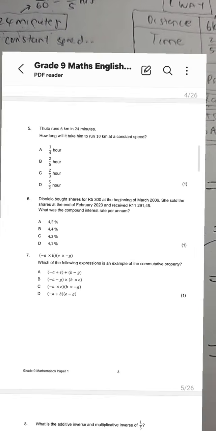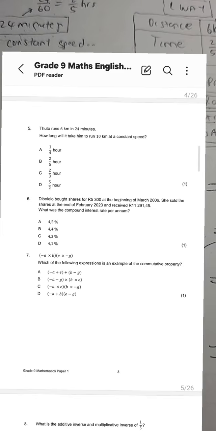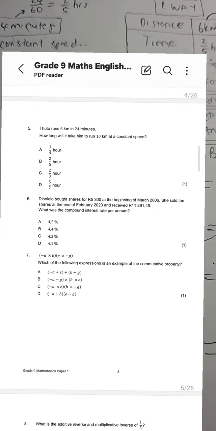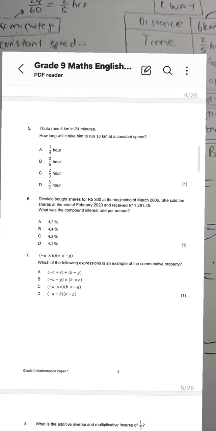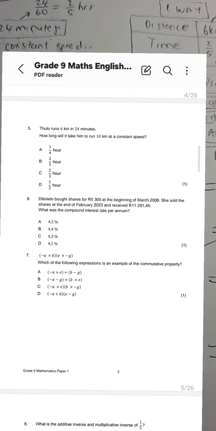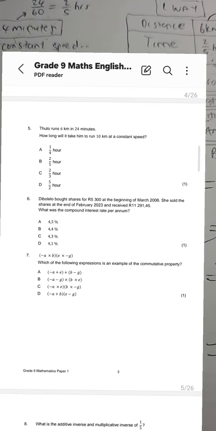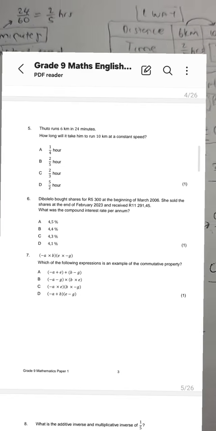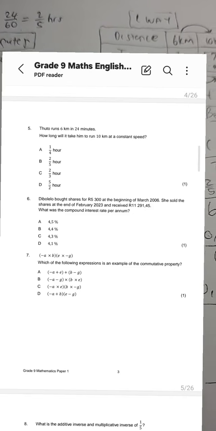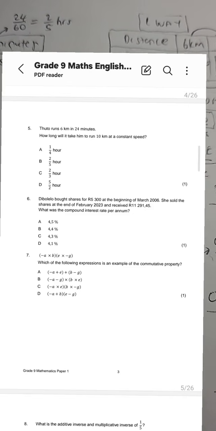How long will it take him to run 10 kilometers at a constant speed? Is it A, 1/4, B, 2/5, C, 2/3, D, 5/2? Guys, you can see that the answer is there. But you see, I did calculations on the side. I can't just assume.